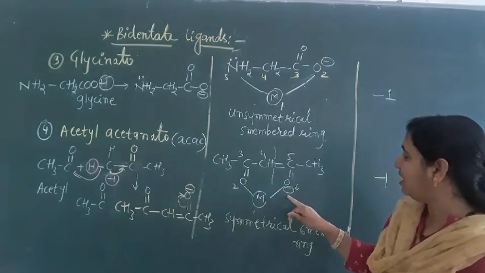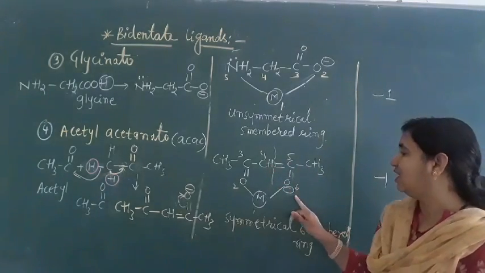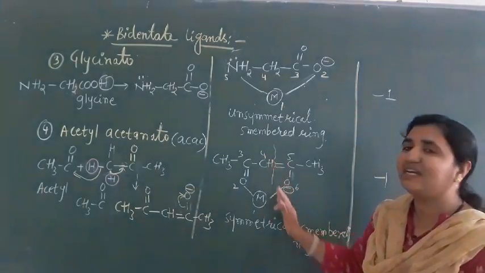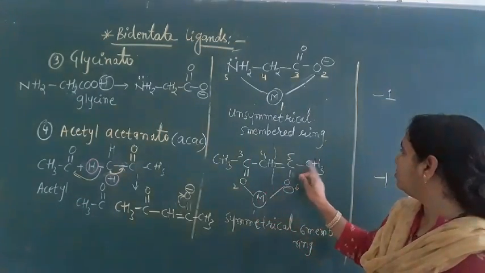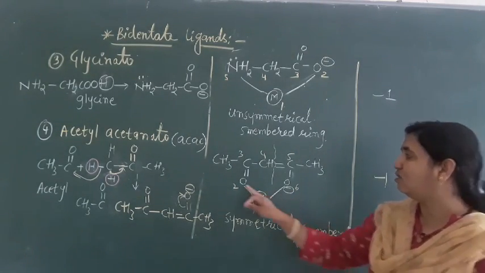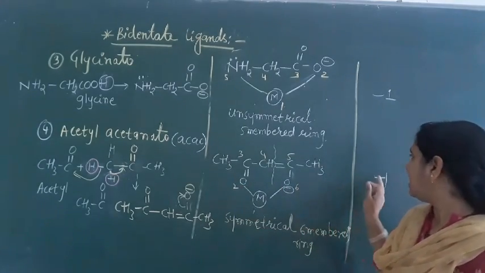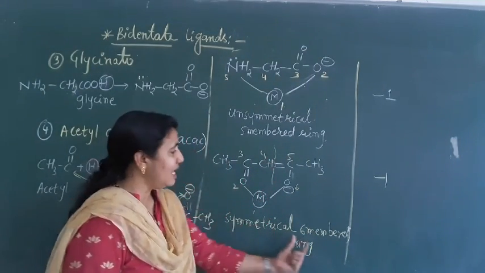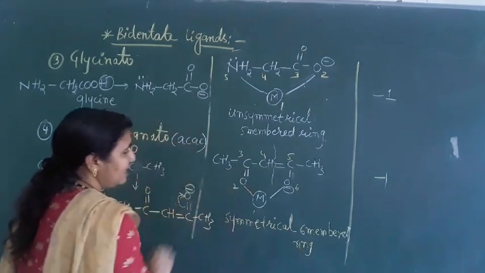Here how many members in the ring? 1, 2, 3, 4, 5, 6. Totally a 6-member ring. Is it symmetrical or unsymmetrical? It is symmetrical. If we cut here, we get CH3CO here and CH3CO here also. What is the charge? The charge is -1. On this oxygen there is no charge, and on this oxygen we have a -1 charge. So it is symmetrical, with a 6-member ring.